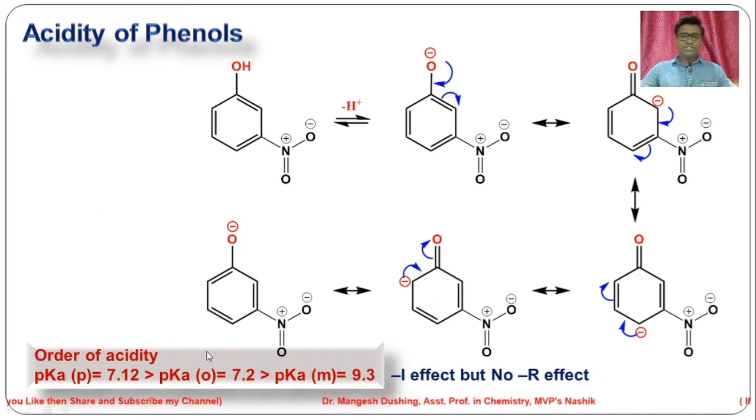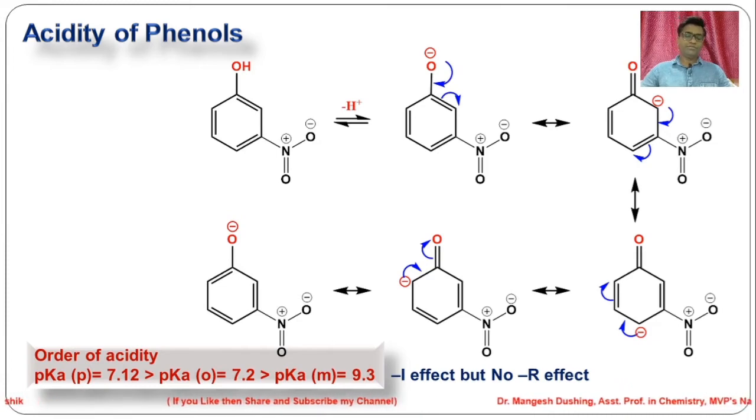At ortho position, there is a minus I effect, while at para position there is a lack of, or you can say very less, minus I effect, but a stronger minus R effect. In ortho also a stronger minus R effect is there. Even though, para position is very strongly acidic than ortho position.